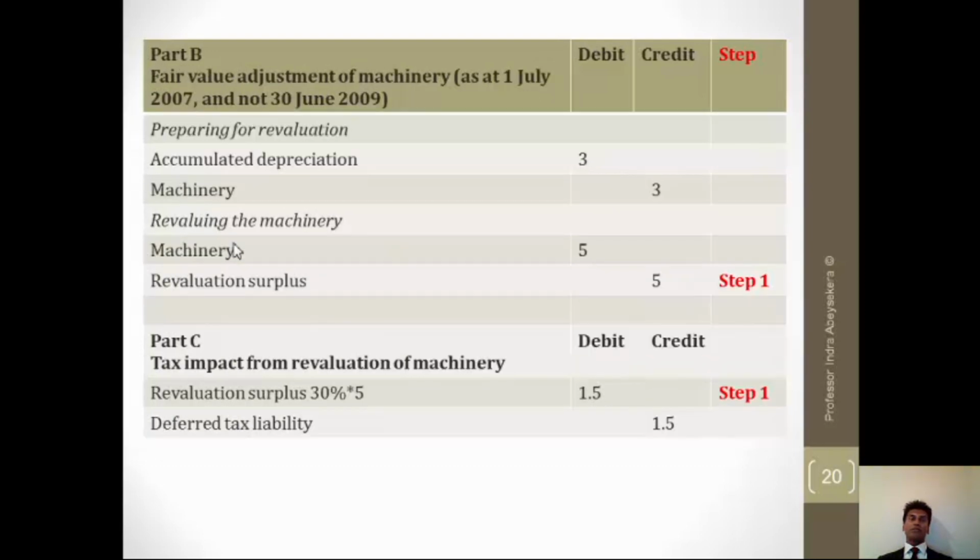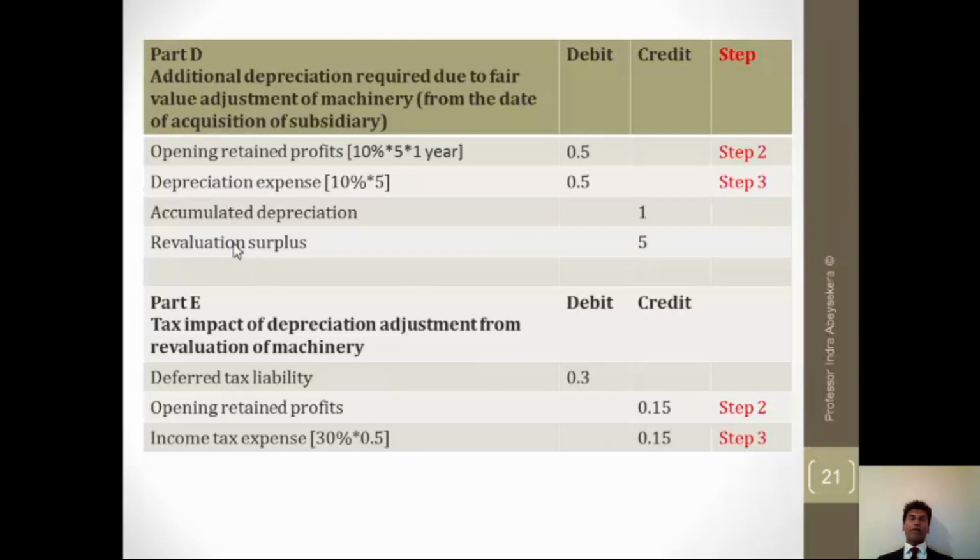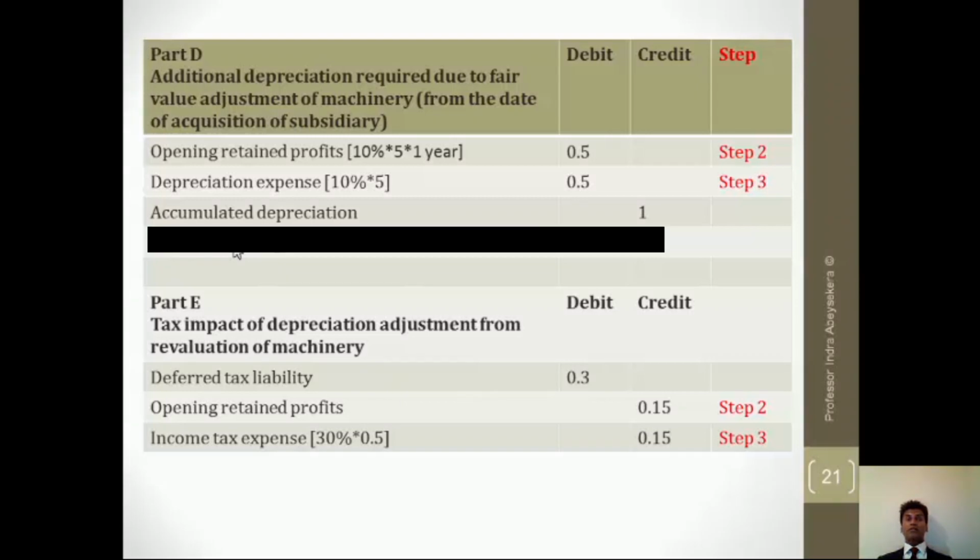The next one is the additional depreciation that is required because the machinery was revalued. And the additional depreciation that's required is for the previous year, at the rate of 10%, 5 into 1 year, and then for the current year, and that's 0.5 and 0.5. Notice that for the opening retained profits, I've written there step 2, and for depreciation expense, I made a note step 3.